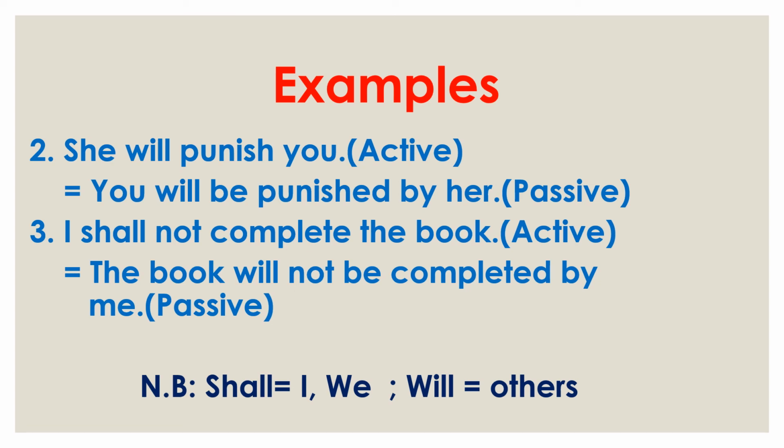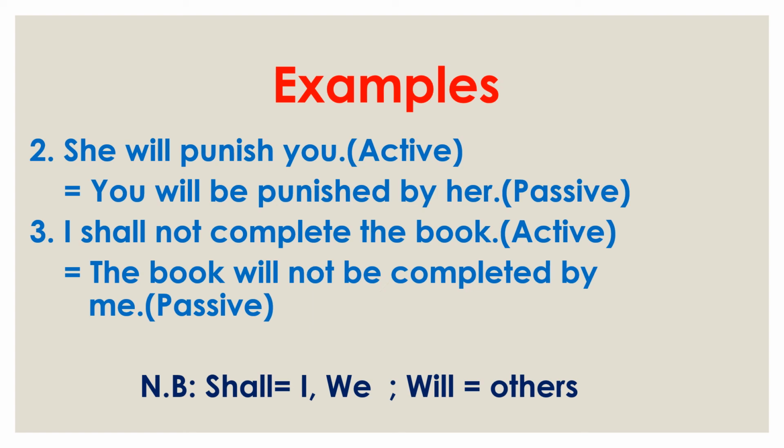We need to remember here, shall is used only after I and we, and in all other cases we have to use will. So only when we find I or we do we use shall, and in other cases we use will.